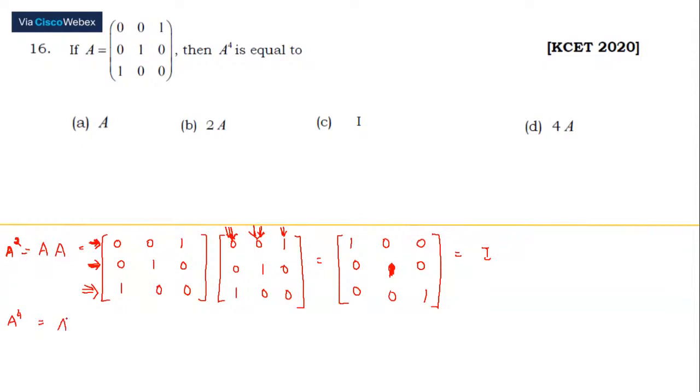Your A to the power 4 would be A square into A square. That was a very nice answer. Okay. So identity matrix, your answer is C. Good, Murli. Murli also had the same answer. So moving on to the next one.